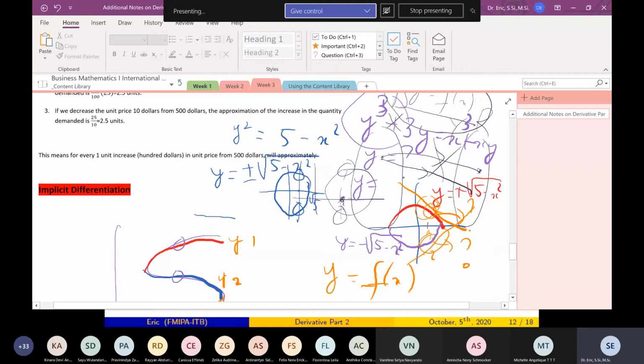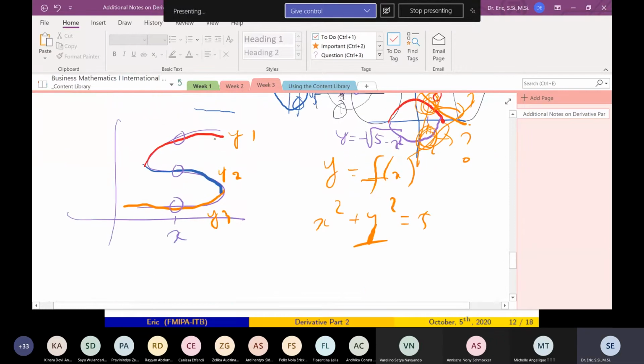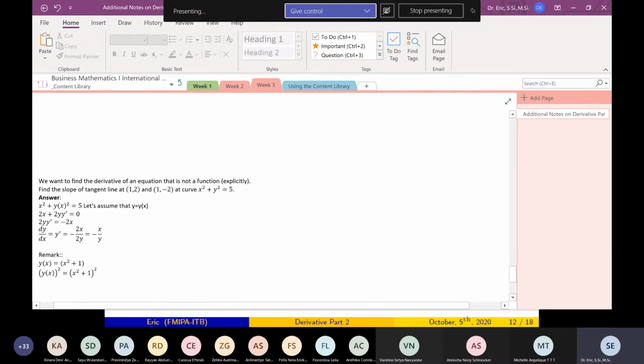But here you have 2y. Which y? At x equal 1? Yes, but which y? The upper one or the lower one? This y, or this y? That's why the derivative depends on x and y.